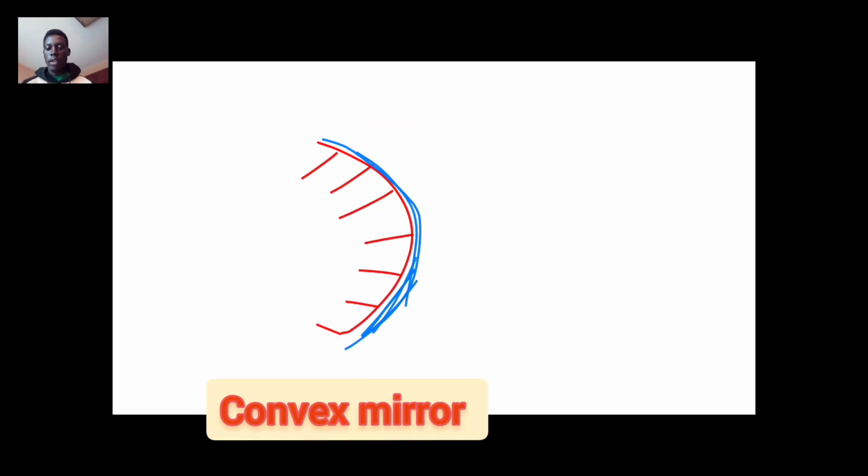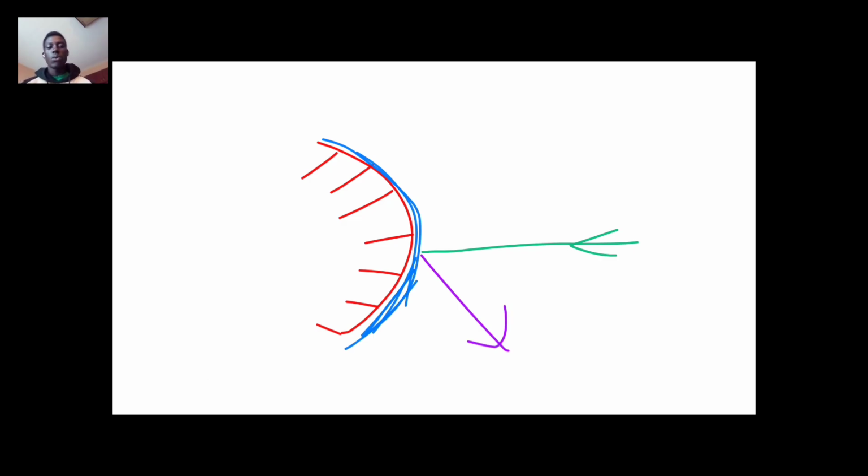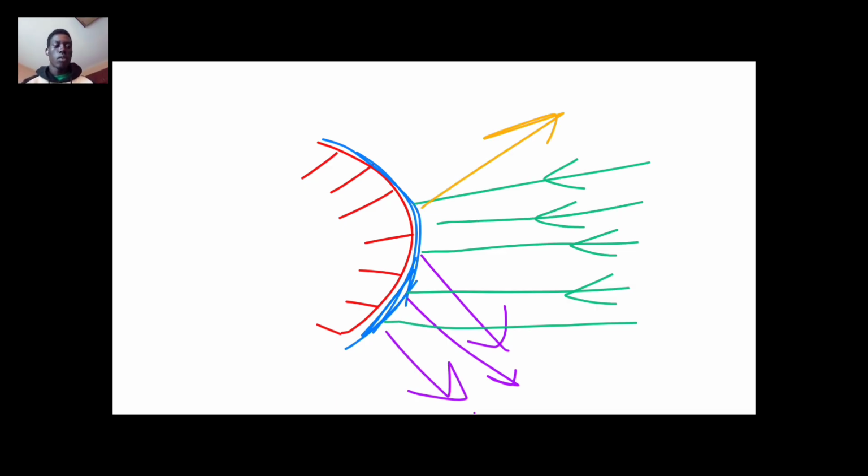For this kind of mirror, the light rays diverge after reflection. So when a light ray is incident on the surface, it will be reflected outward. So they will not have a common focus like the concave mirrors we observed before. For this one, the rays of light will diverge outwards, and they will not have a common point